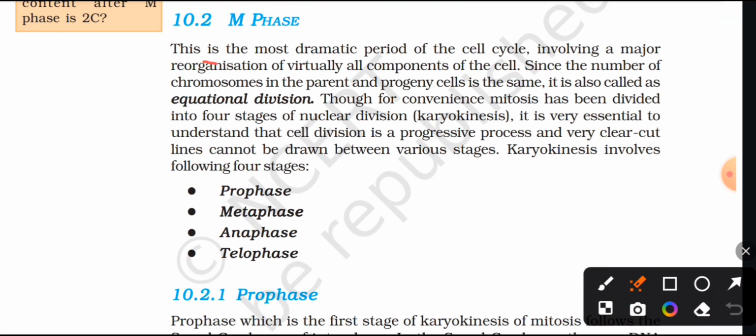M phase. This is the most dramatic period of the cell cycle, involving a major reorganization of virtually all components of the cell. Since the number of chromosomes in the parent and progeny cells is the same, it is also called equational division. Though for convenience mitosis has been divided into 4 stages of nuclear division, karyokinesis, it is very essential to understand that cell division is a progressive process and very clear-cut lines cannot be drawn between various stages. Karyokinesis involves the following 4 stages: prophase, metaphase, anaphase, telophase.